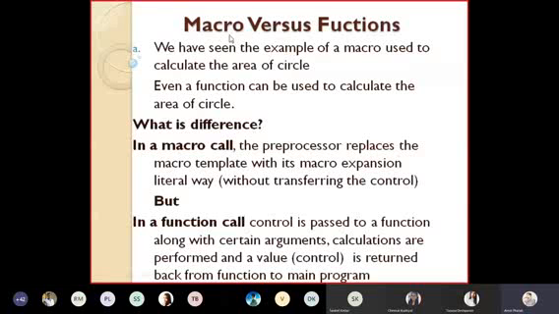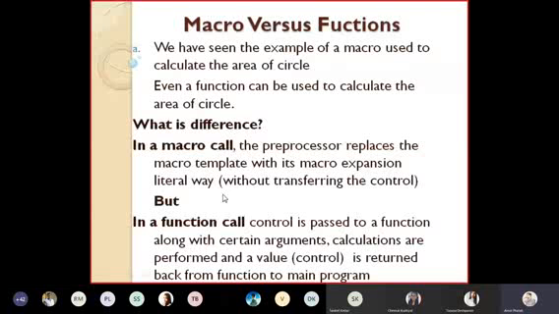Okay, so this statement is important. In the macro call, if I am using the macro and whenever I am using function, main function where you go for calling the function, then called as function call. Okay, when you call or you write the macro in the main function, it is called as a macro call. Okay, similarly, so in the macro call, the preprocessor replaces the macro template, which is macro expansion literal way.